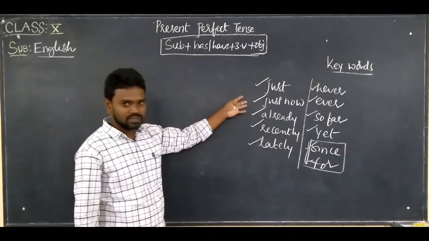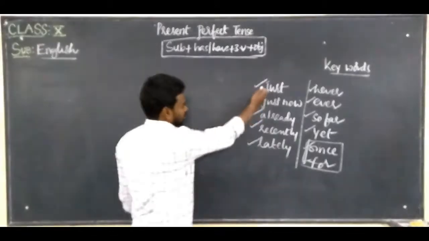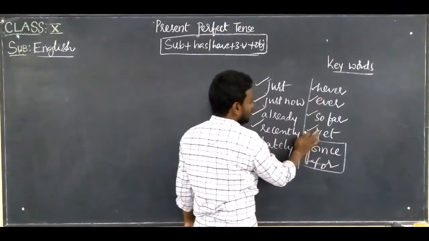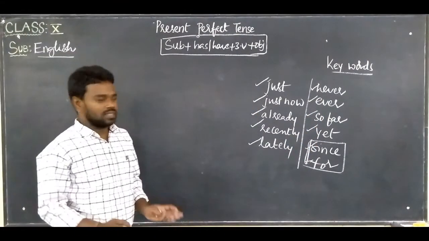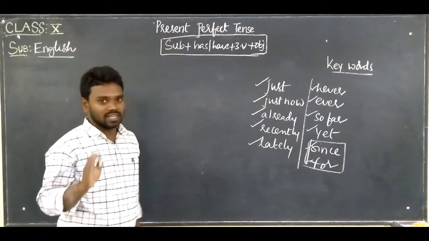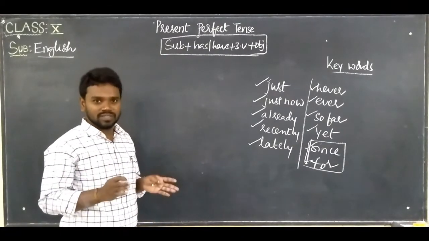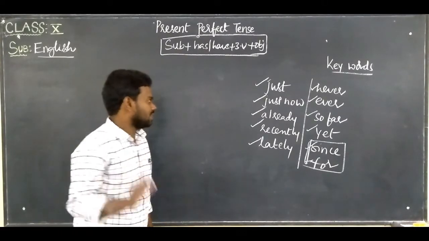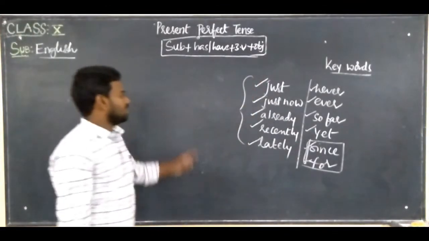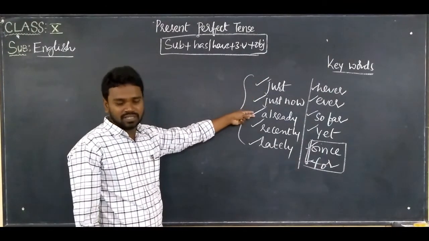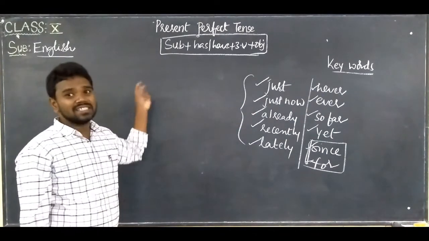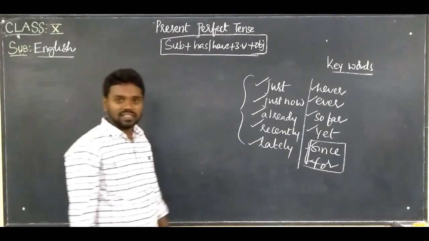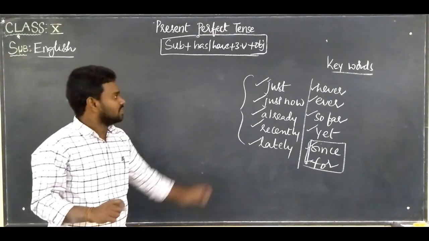So what are the other keywords? Just now, already, recently, lately, never, ever, so far, yet. These are the keywords that I am going to teach you in the next class. So the placement, where do we use them, how do we use them in the sentences, we will see in the next class, right? In the next class, we are going to see the placement of the keywords in the sentences, as well as making sentences in present perfect tense, and we will see them.